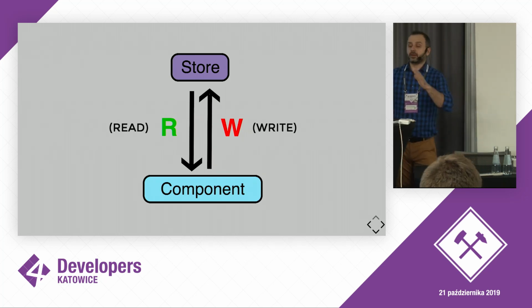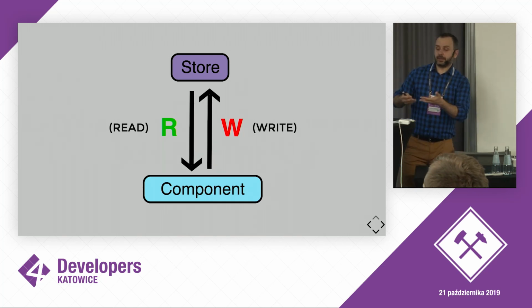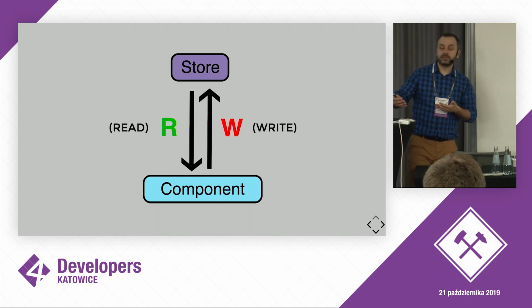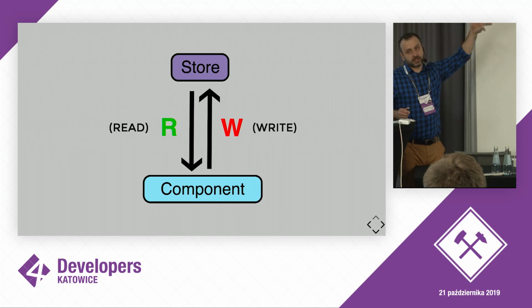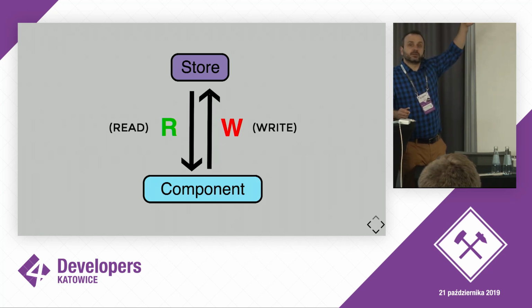So when a user interacts with a component, or if there is some data fetch, then a component is dispatching an action, producing a new state object, but immediately it is also notifying everybody that is interested in the change.